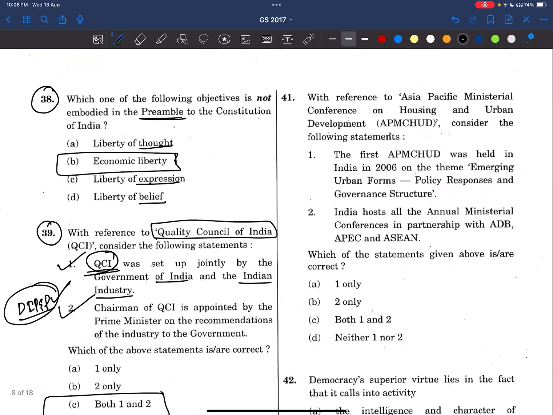Now coming to first question. With reference to Asia Pacific Ministerial Conference on Housing and Urban Development. See, this is confined to Asia Pacific. Consider the following statements. The first APMCHUD was held in India in 2006 on the theme Emerging Urban Forms, Policy Responses and Governance Structure. Here, friends, 2006 data is there. It is asking about the theme. By seeing all these things, we will think that this statement is wrong. But no, this statement is correct.